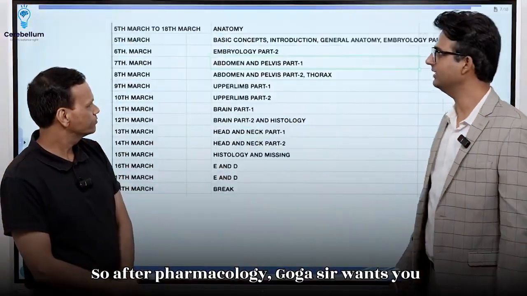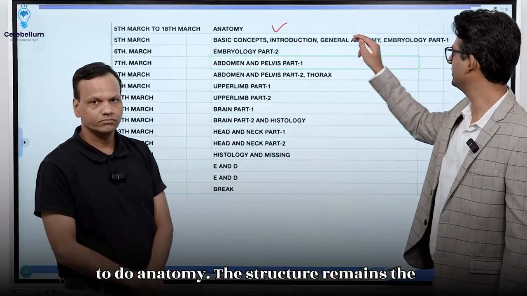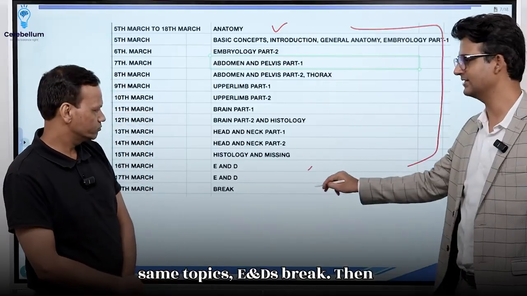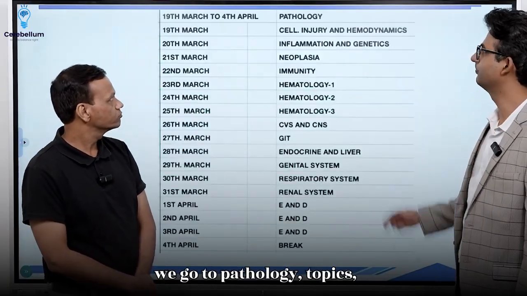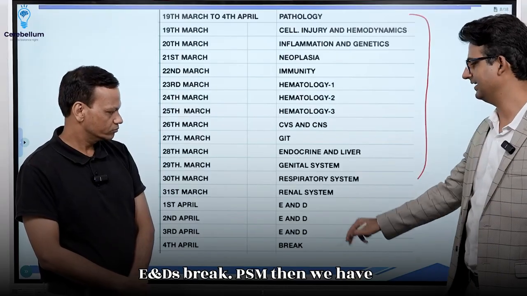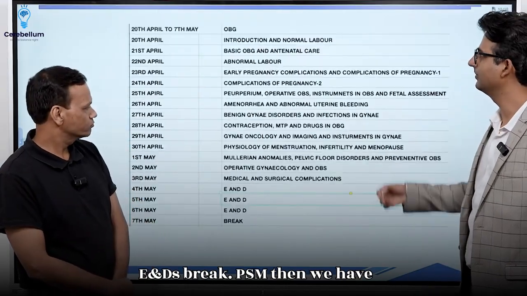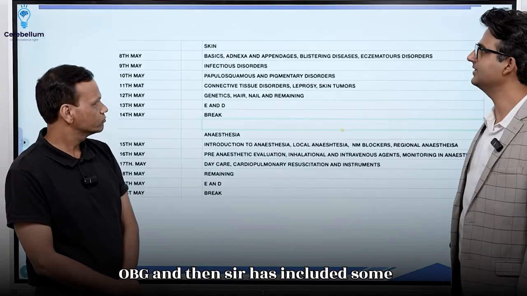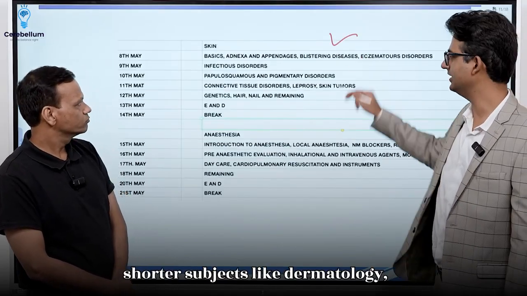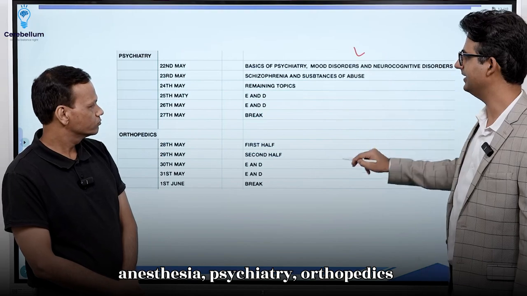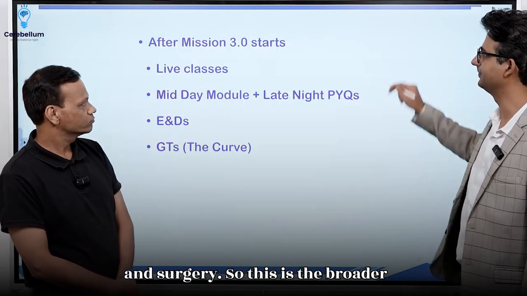So after pharmacology, Goga sir wants you to do anatomy. The structure remains the same: topics, ENDs, break. Then we go to pathology: topics, ENDs, break. Then PSM, then we have OPG, and then sir has included some shorter subjects like dermatology, anesthesia, psychiatry, orthopedics and surgery.